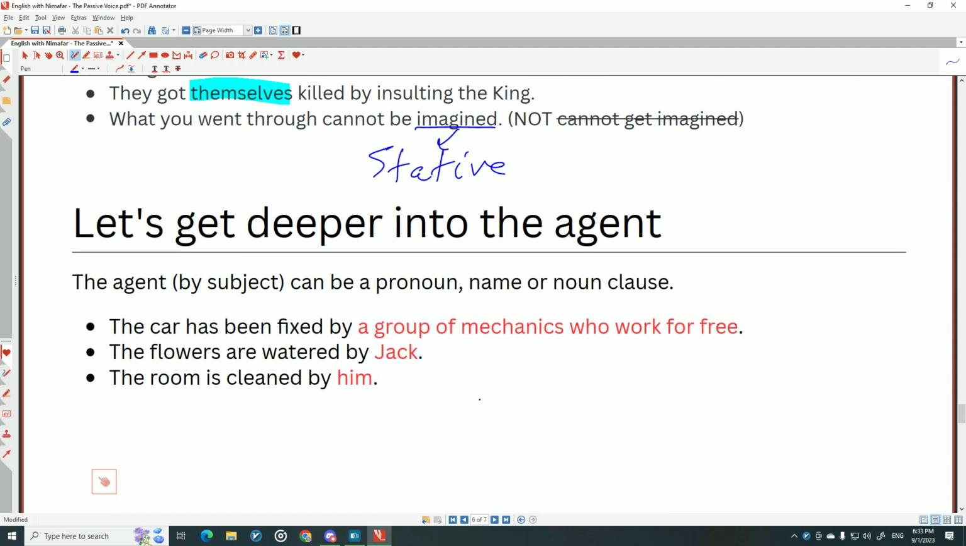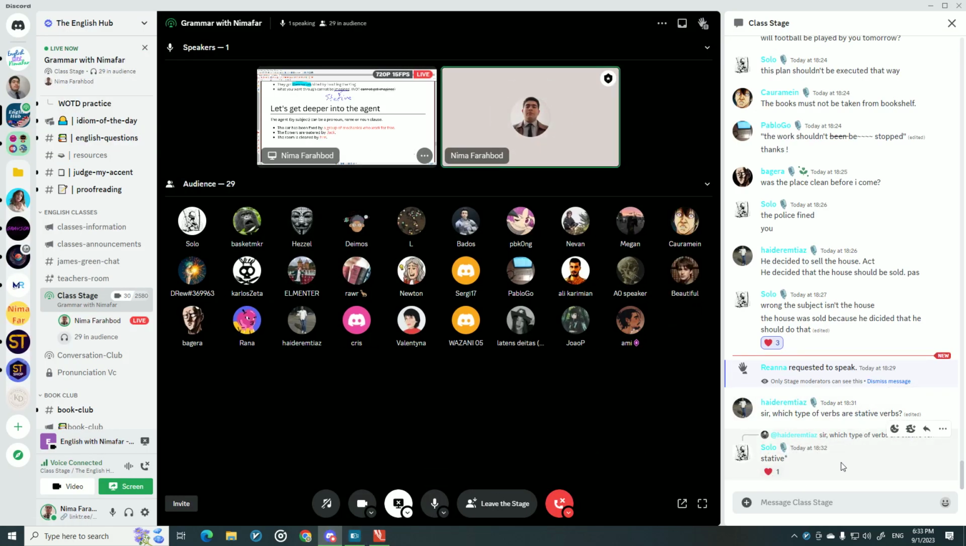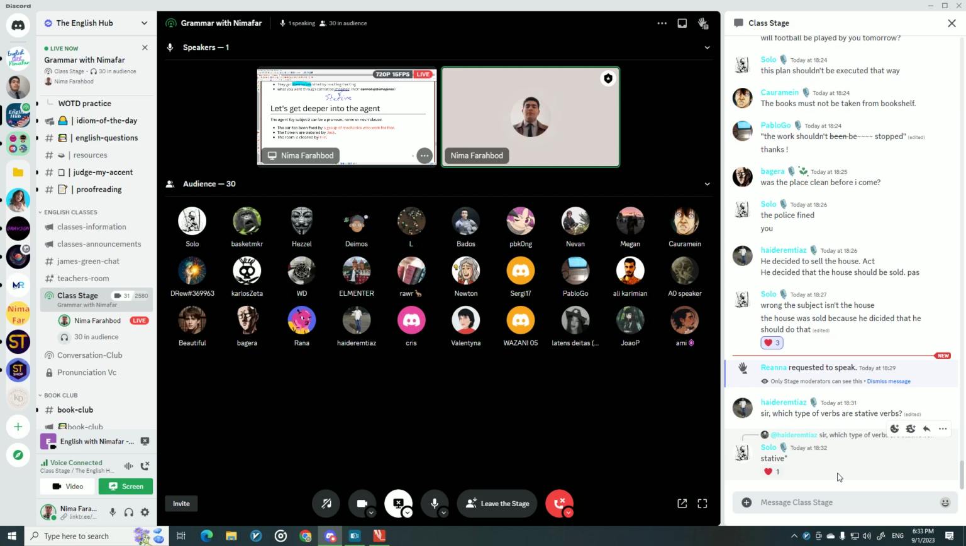And let's get deeper into the agent. Let me check the chat before. Sarah, which type of verbs are stative verbs? Stative verbs are not action verbs. If you look at the meaning, you understand. Some of them we call feeling verbs, like see, hear, look, imagine, realize, understand. These verbs are stative.